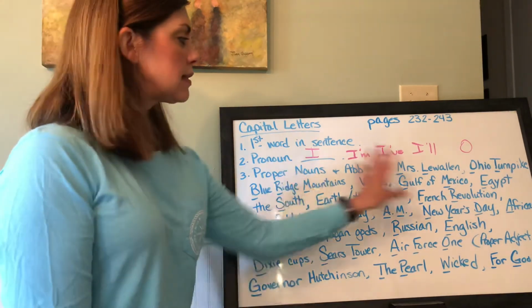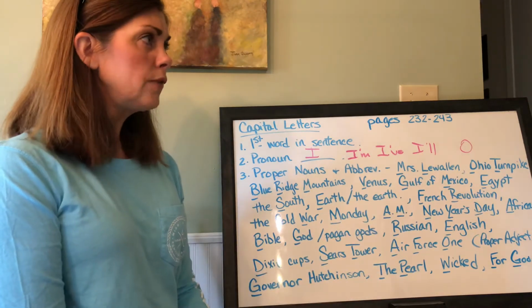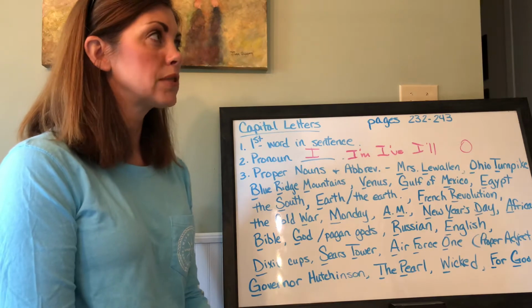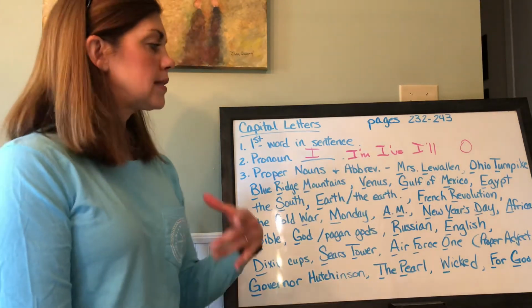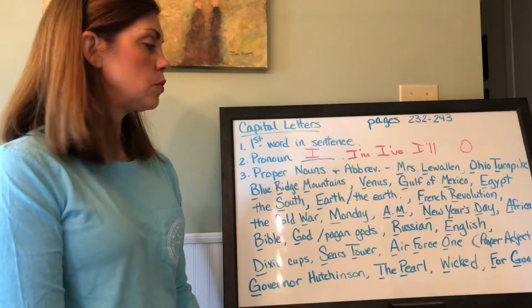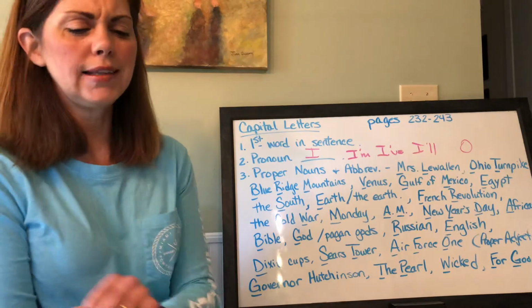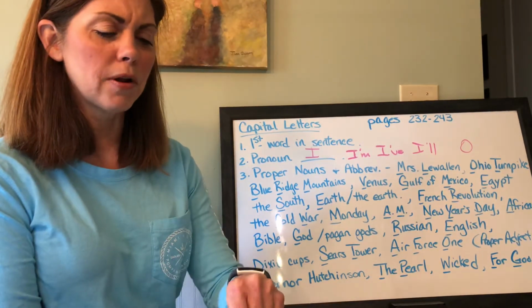Also, a lot of these things can be used as proper adjectives. Where one of these words is the adjective that leads into a noun, you would capitalize the proper adjective. I didn't write one of those down. It's hard for me to think right on the spur of the moment.